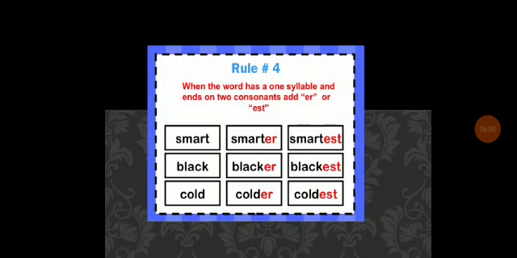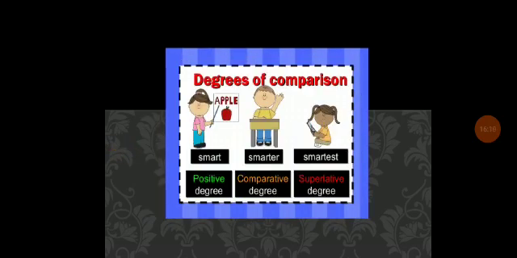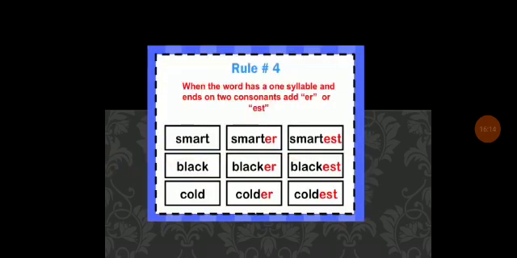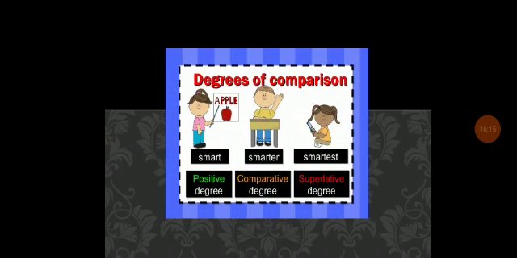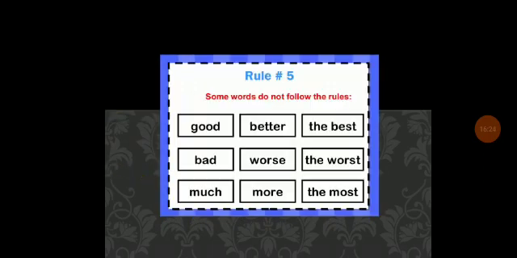Black, blacker, blackest. Cold, colder, coldest. And this is an example of rule 4: smart, smarter, smartest. Positive, comparative and superlative degree.